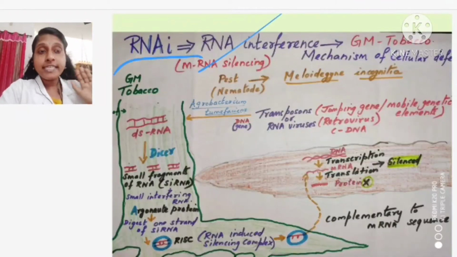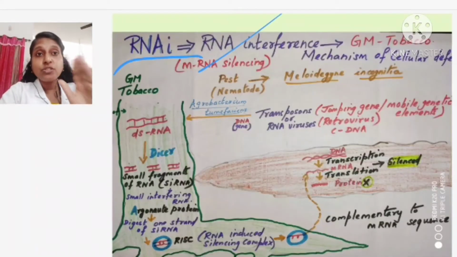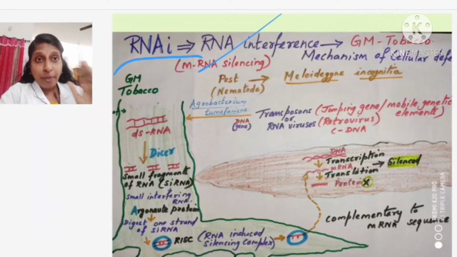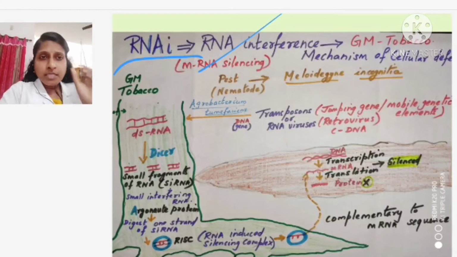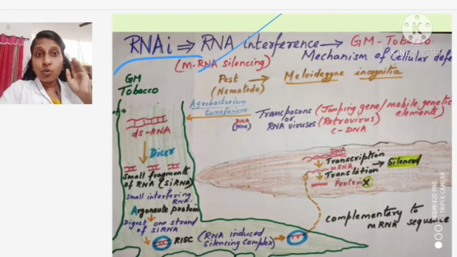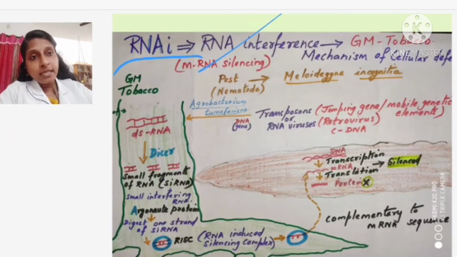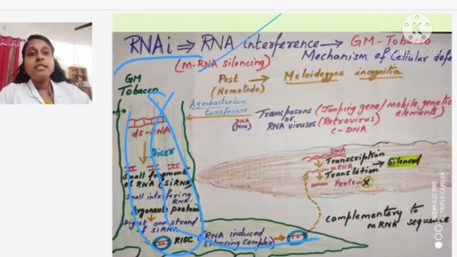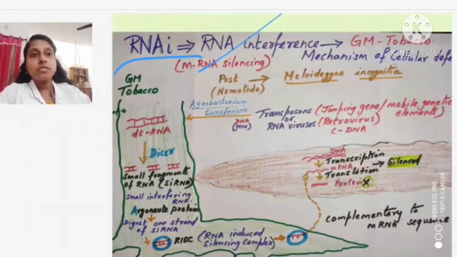Now, listen carefully. We are going into the story of RNA interference in tobacco, how it is playing a major role. Listen very carefully, it is a bit difficult to understand. In detail, I will be explaining one by one. Okay. See, this green color portion which I have drawn here, this is a plant.